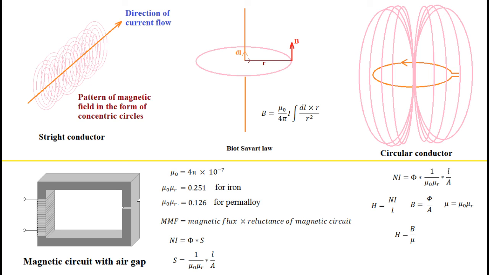As resistance depends on the length and cross section of the conductor, reluctance also depends on the length and cross-section of the magnetic path. If we substitute the reluctance expression in the MMF and flux equation, the resulting equation is shown in the third column. Further, if we rearrange this equation, then the equation reduces to the relation between H, B and the permeability of the magnetic material.